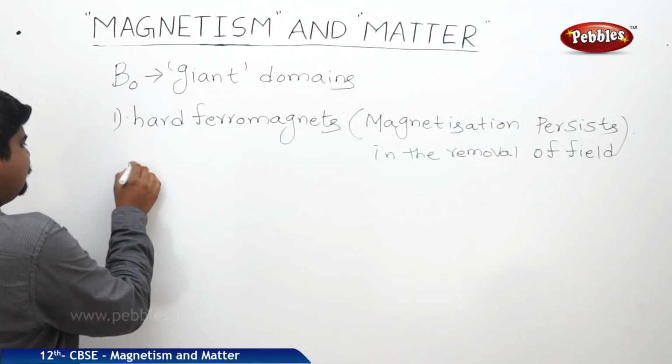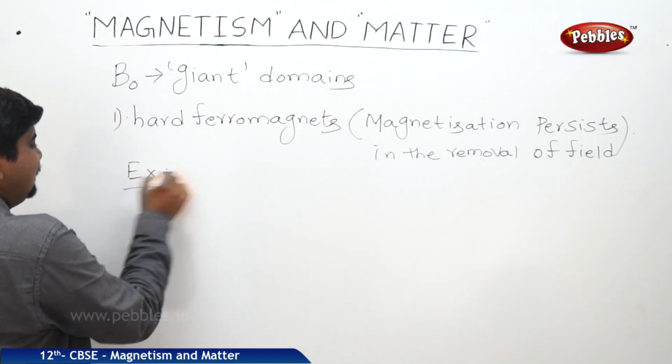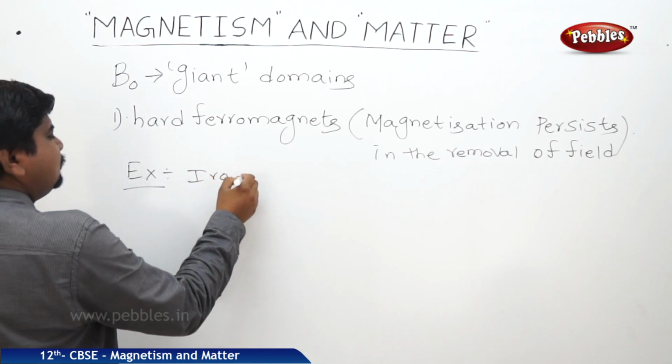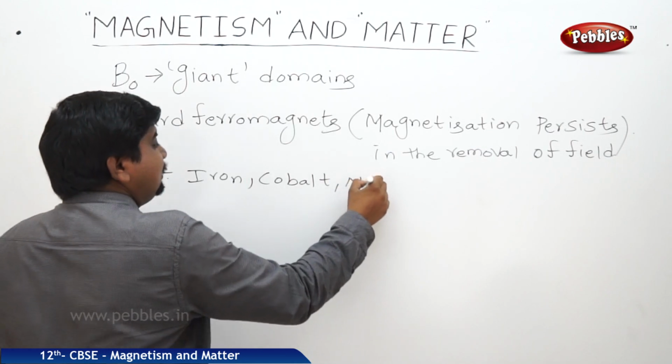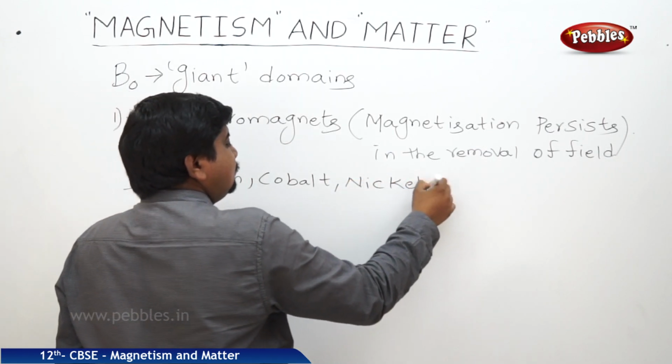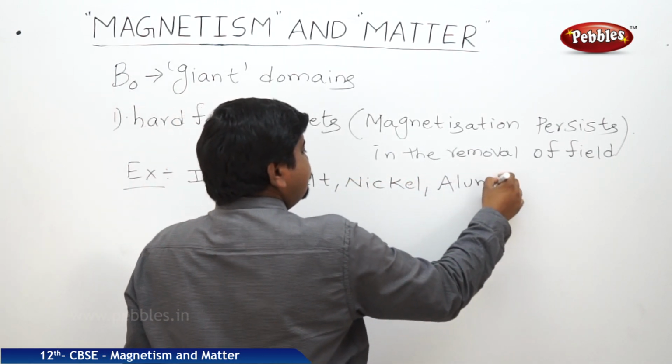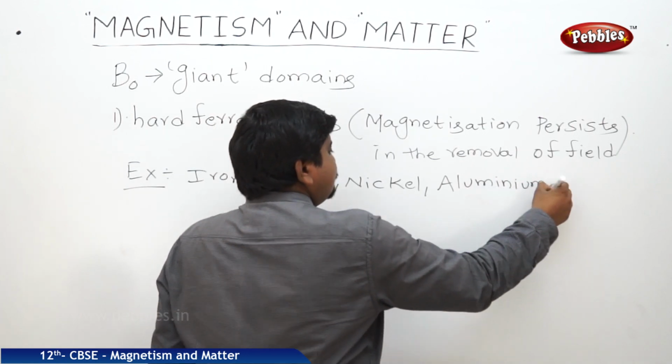Examples: iron, cobalt, aluminum, nickel, etc.